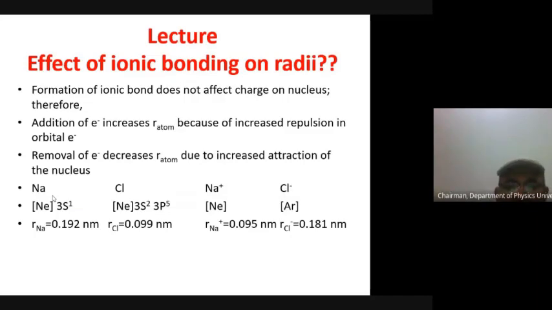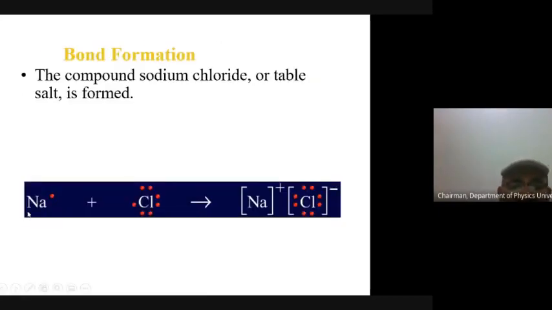And chlorine needs one. So this excess electron in sodium and the deficiency of an electron in chlorine: the sodium gives one electron and the chlorine accepts one electron. Now, the most important bit of this lecture, which I want to tell you, is this: when the sodium gave away